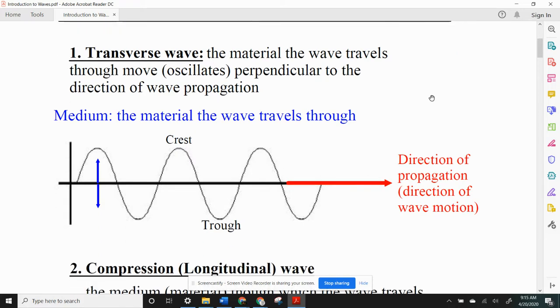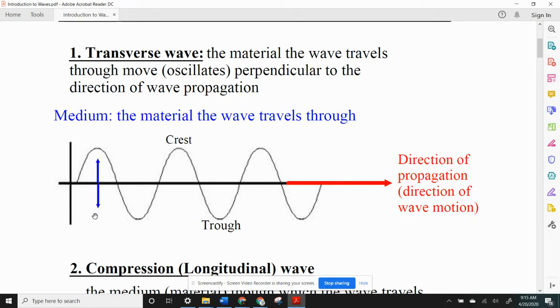A transverse wave is a wave where the material that the wave travels through, that is the medium, so you want to make sure you remember that word, the material through which a wave travels, that's called a medium, oscillates perpendicular to the wave's propagation.